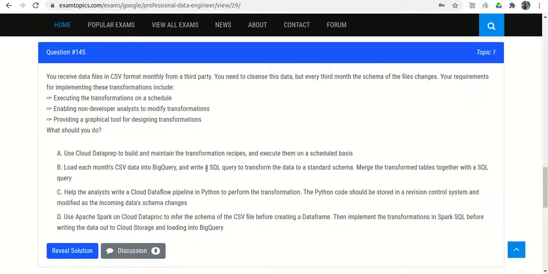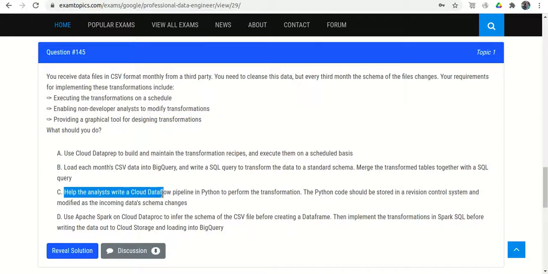If we write SQL, we need to know about queries, and our requirement is that non-developers should also modify the transformation. Non-developers don't know SQL, so this is wrong.